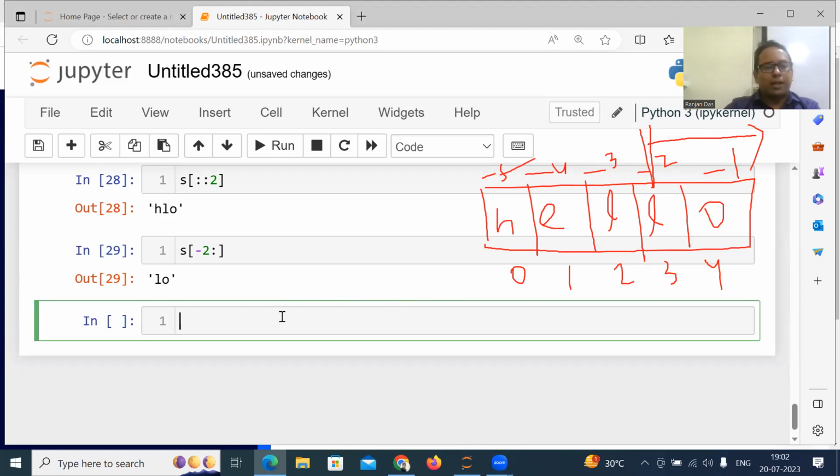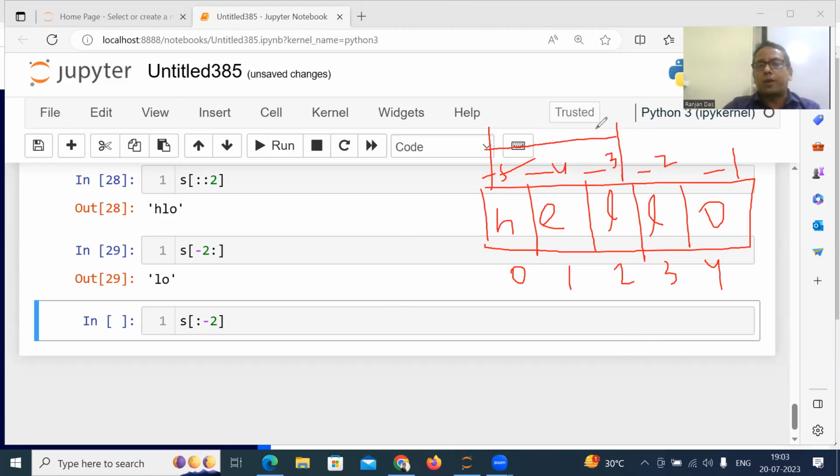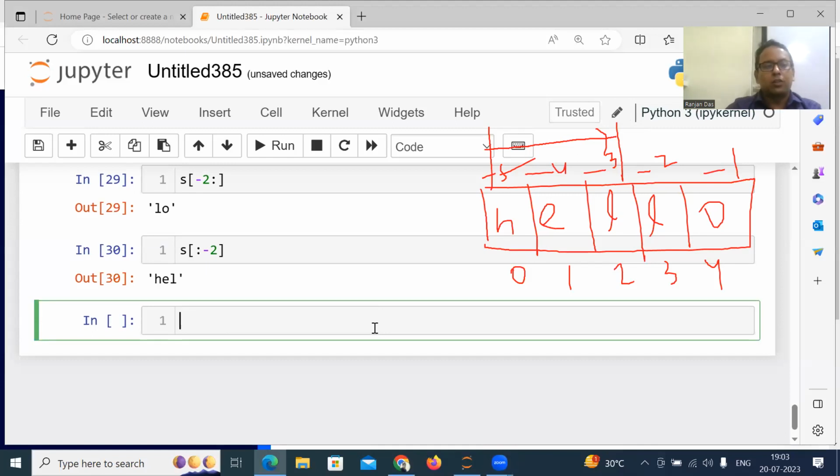Okay. Suppose I write here S of colon -2. So what the answer will be? This is the question. Just see what is the step first. Step is 1. Step 1 means positive. Positive means you will move from left to right. From where you start? Start is missing, which means you will start from beginning. And until how much you'll go? You'll go up to not -2, one position before -2. So the answer is HEL.